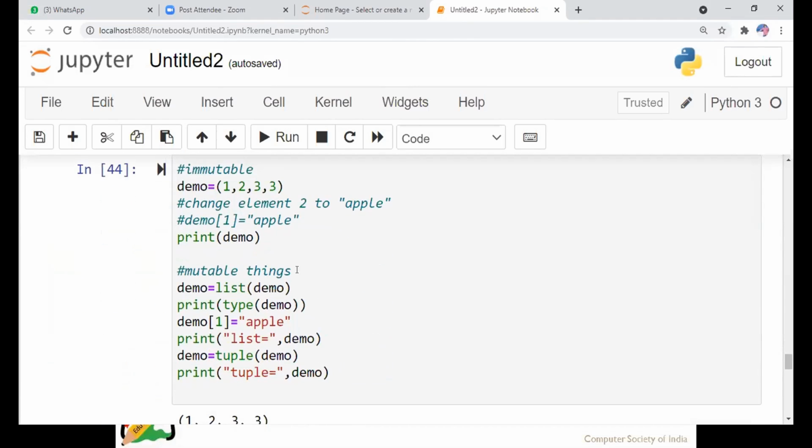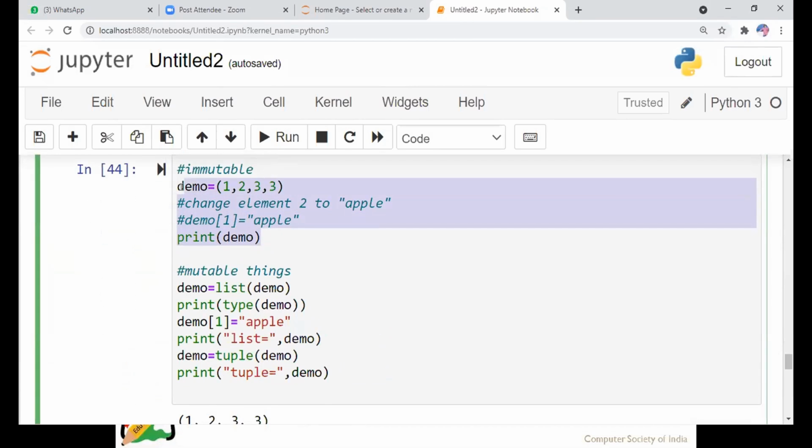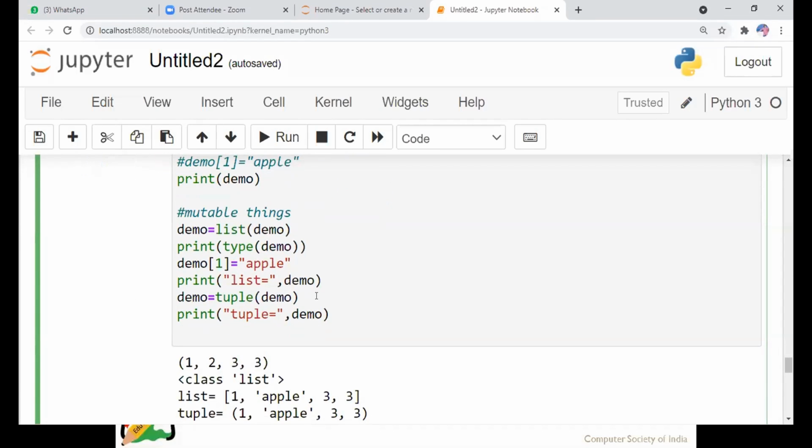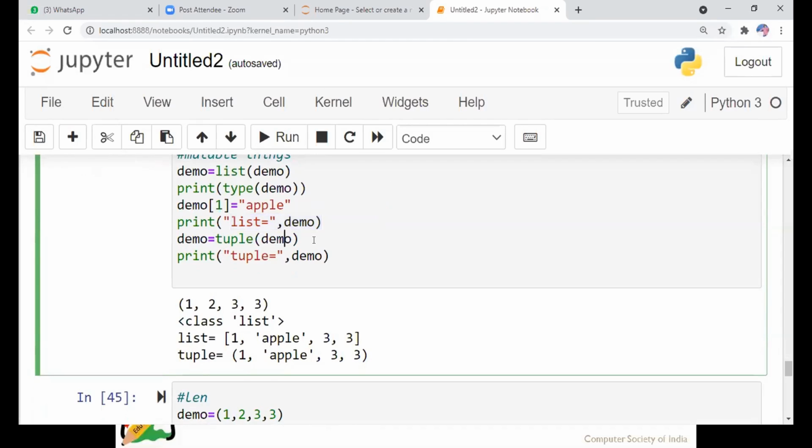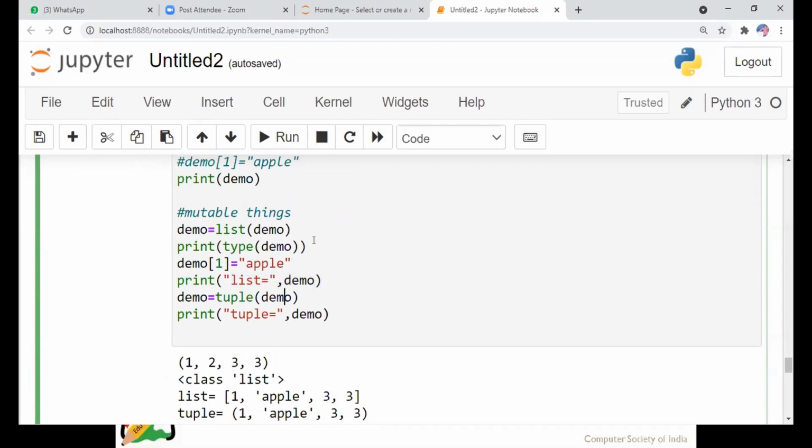See here, while executing this part of the code, we got an error because we cannot modify a value once assigned into a tuple. But we can add a value into a list after assigning the values also. This is the only key difference between list and tuple. Slicing and sorting work exactly the same for both. Am I clear?